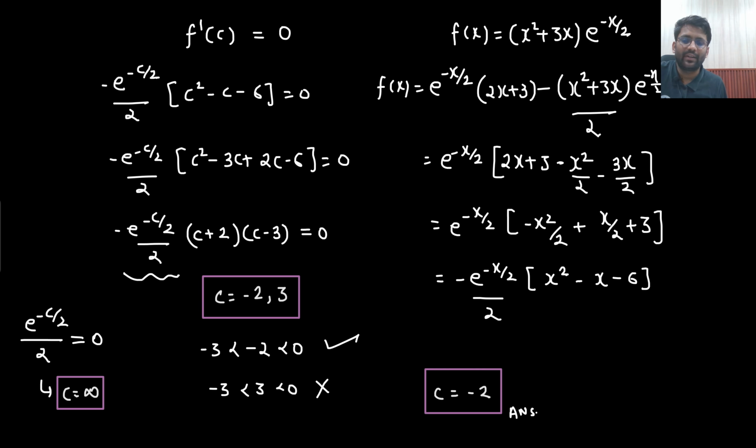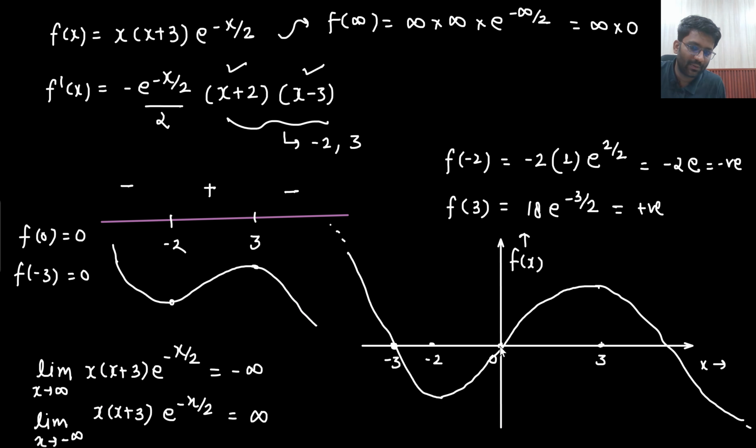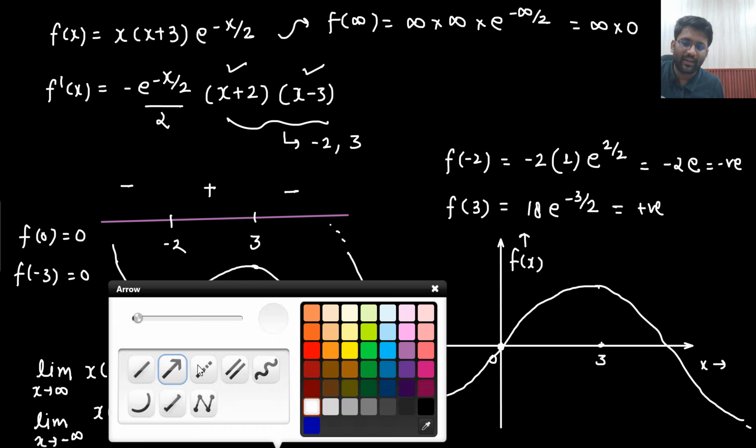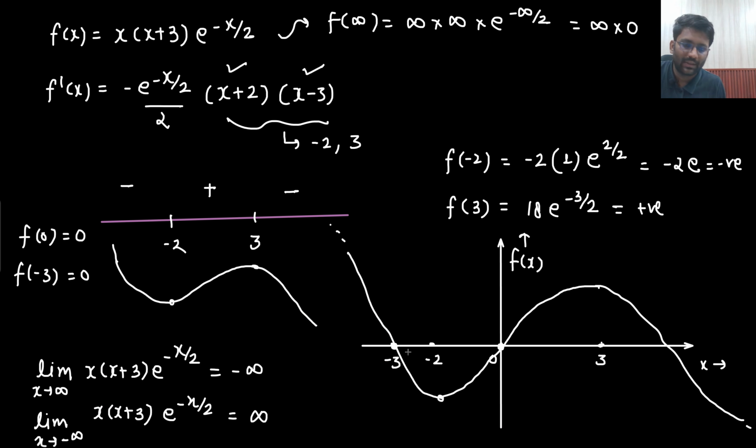Now, in which interval did they want us to analyze? They wanted us to analyze between minus 3 to 0. So what is that point where, if you join minus 3 to 0, this is the scenario we are getting. This is the slope we are getting. What is the slope here? The slope here is 0. I need to find the point in between where the slope is 0 only. So that is this point.